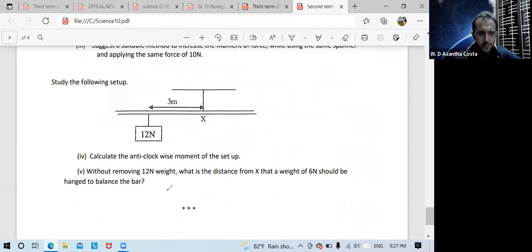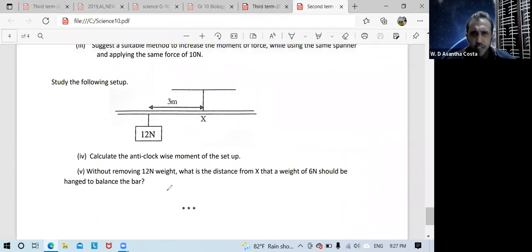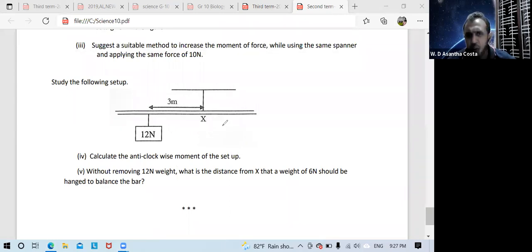Okay, next question. Study the following setup. Calculate the anti-clockwise moment of the setup. You know, in equilibrium, here we only have anti-clockwise.